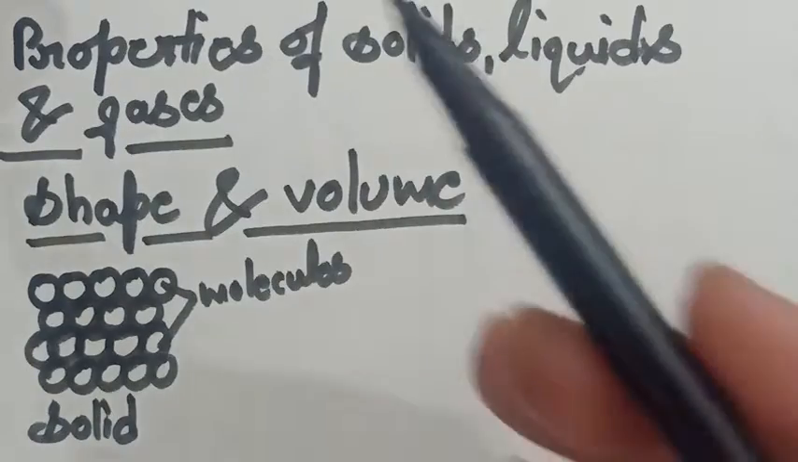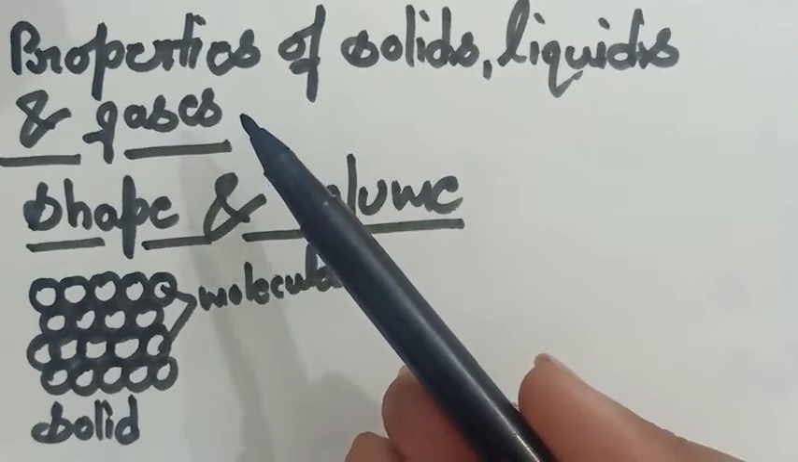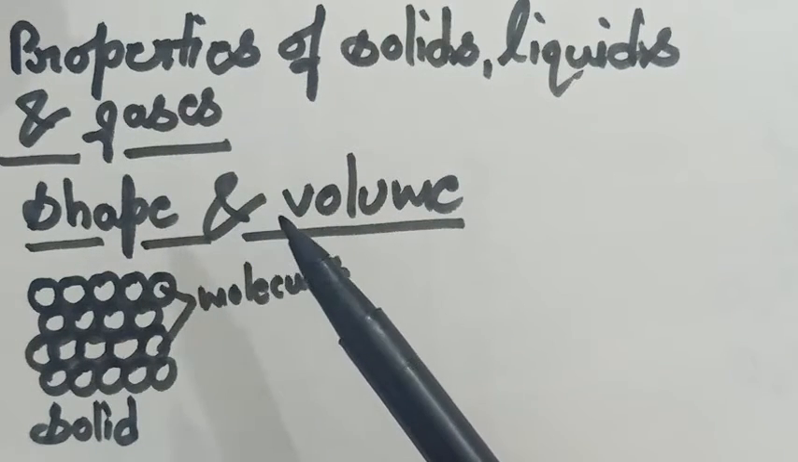Hello student, in this video I am going to start the explanation of properties of solids, liquids and gases. The first property is shape and volume.